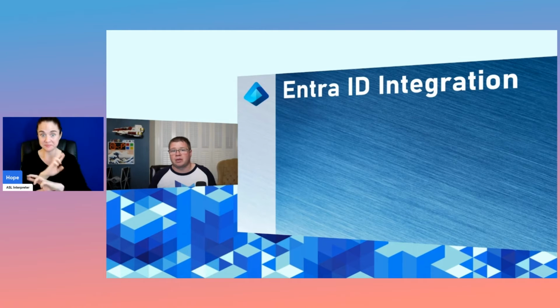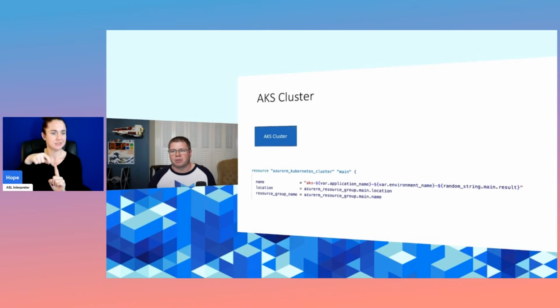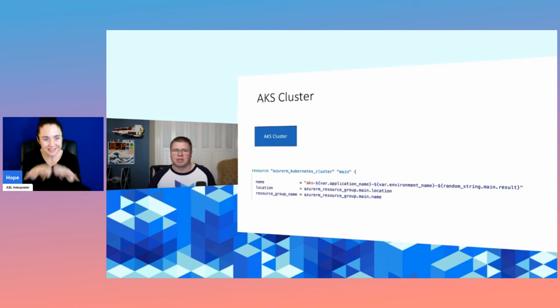First, let's start with Entra ID integration. Well, of course, the first thing that we need is an AKS cluster, and we can do that with the Kubernetes cluster resource within the Azure RM provider. I won't go into all the details of the resources that I provision. You can go check out my GitHub repo for all the code. It's fully working. You can see all the things. So during my talk, I'm really just going to focus on the key hotspots within the code.